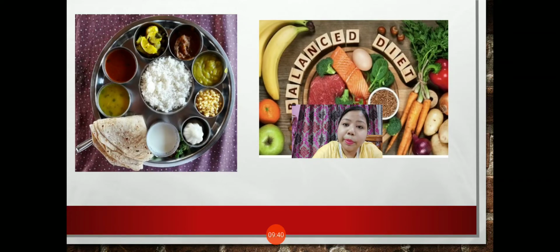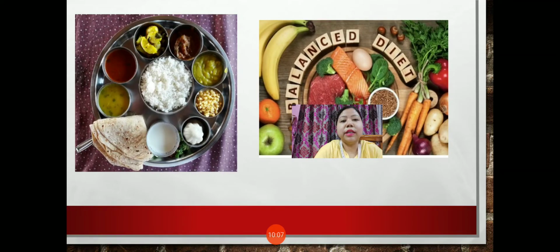Now what will happen if the food lacks any of the nutrients? Obviously different diseases, say like deficiency diseases, will be seen in the body. Now lack of one or more nutrients in our diet will give rise to various diseases which are called deficiency diseases.